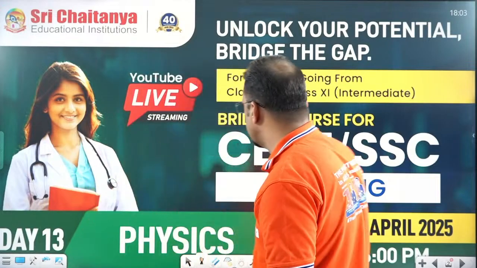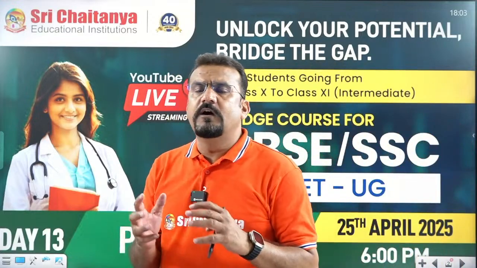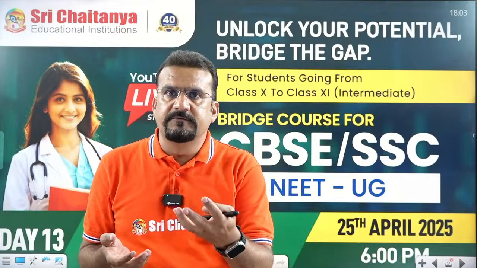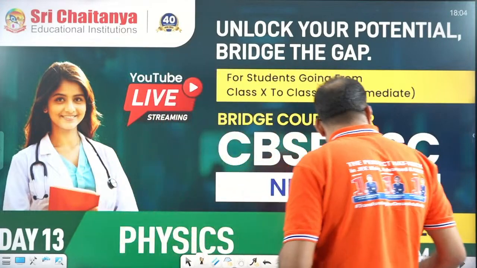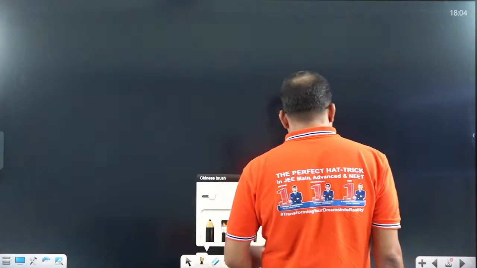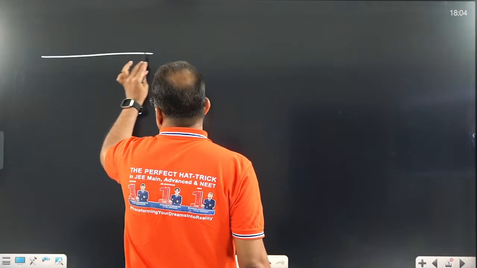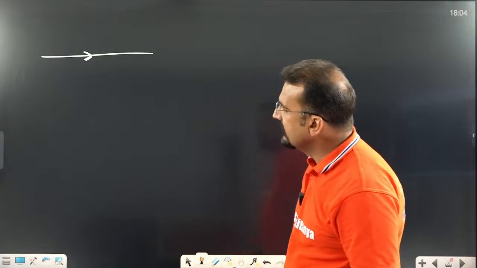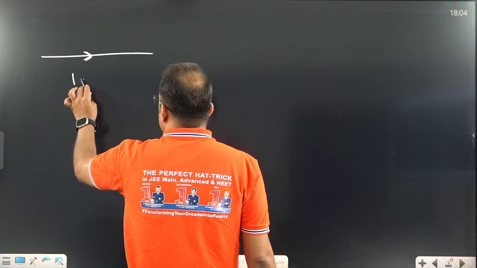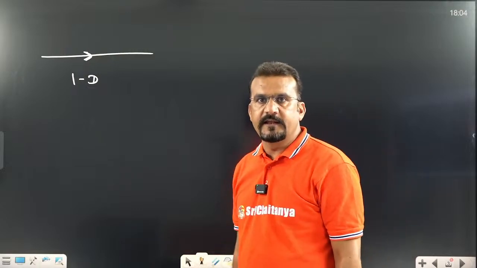Okay, let us start, dear students. Our today's topic is something at an upper level. We have discussed motion in a straight line. In motion in a straight line, I told you that the body is moving like that. When I started motion in a straight line, I told you this is 1D motion, one dimensional motion, and this is only called motion in a straight line.